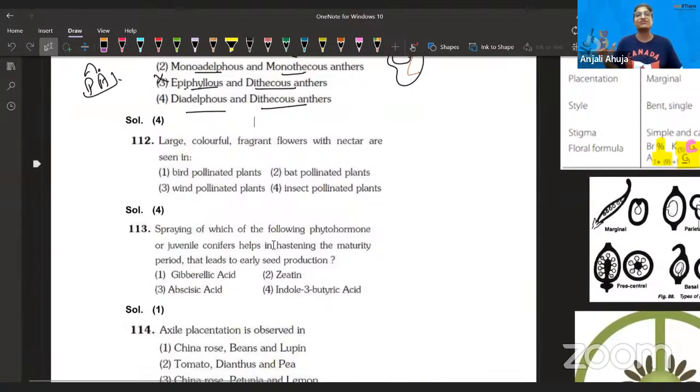Large, colorful bracts. I don't have to talk about it. Insects are attracted, right? Because of the nectars. So add this to insect pollinated.